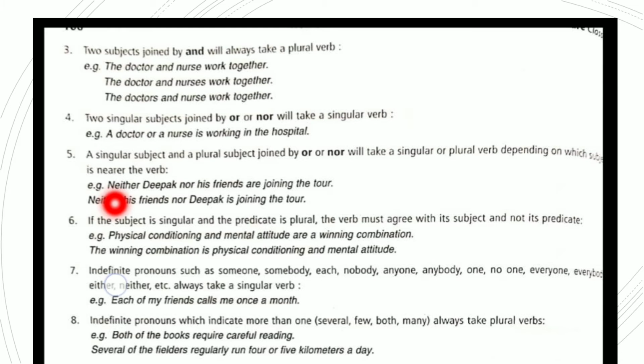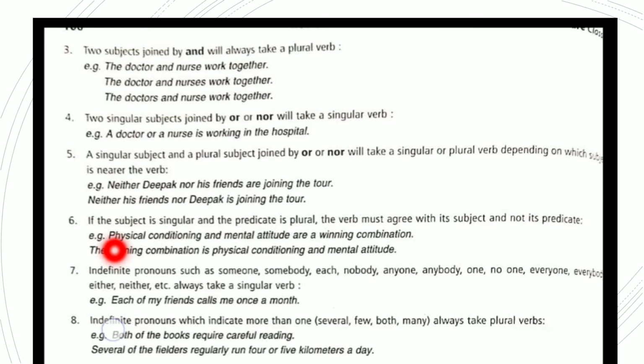Now, as we said earlier also, neither Deepak nor his friends are joining the tour. Neither his friends nor Deepak is joining the tour. Now whenever there is neither or either, what happens? The verb closer to the subject will be framed in that manner. Here it is friends, so "are." Here it is Deepak, so it will come "is."